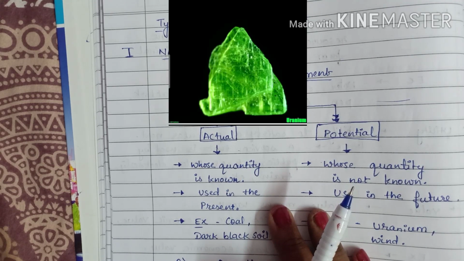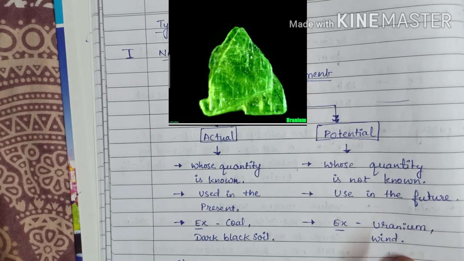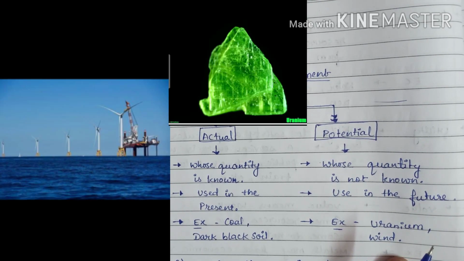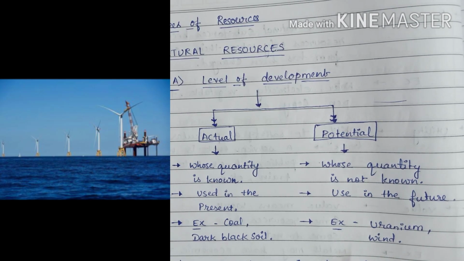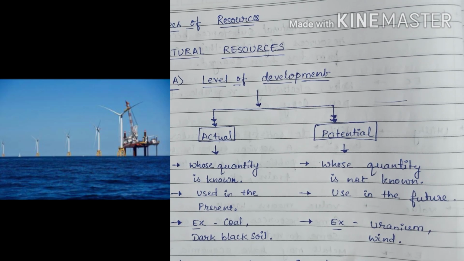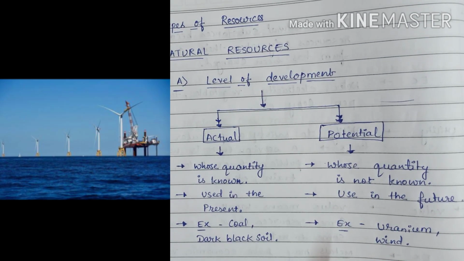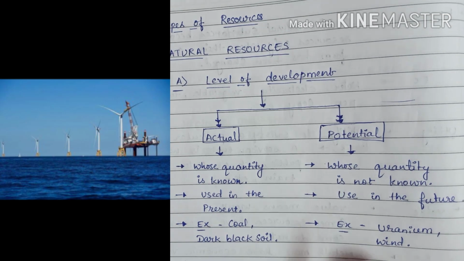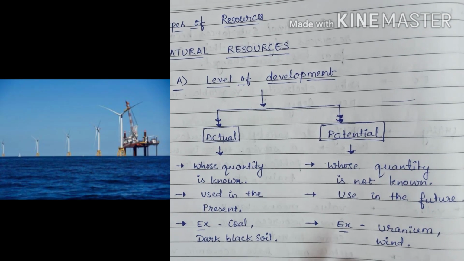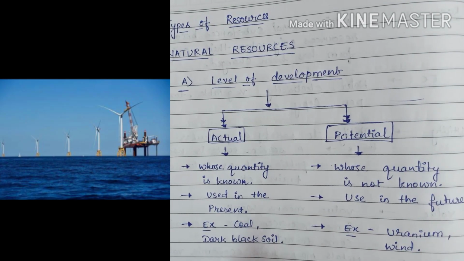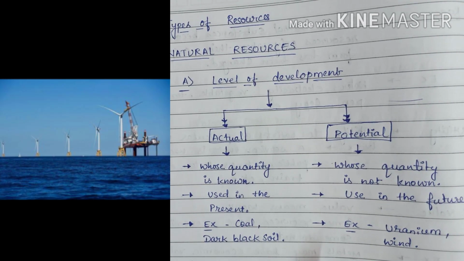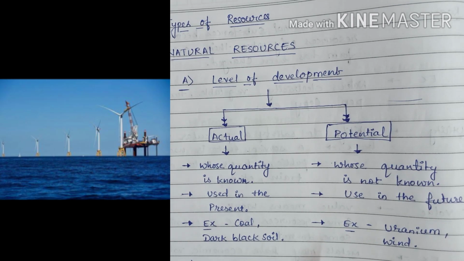For example, uranium and wind. See, the uranium found in Ladakh is an example of a potential resource that could be used in the future. And wind: high-speed winds were a potential resource 200 years ago. Today, they are an actual resource. Wind farms generate energy using windmills, like in the Netherlands. You will find some examples in our country also, like Nagercoil in Tamil Nadu and the Gujarat coast.